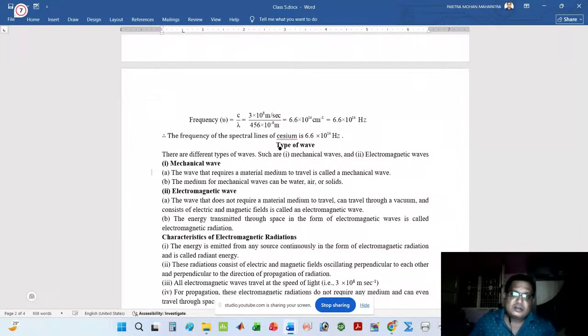Next I covered the types of waves. One is the mechanical wave, another is the electromagnetic wave. Mechanical wave requires a material medium, maybe water, air, or solid. But the electromagnetic wave does not require any material medium. It travels through vacuum. It has both electric field and magnetic field.